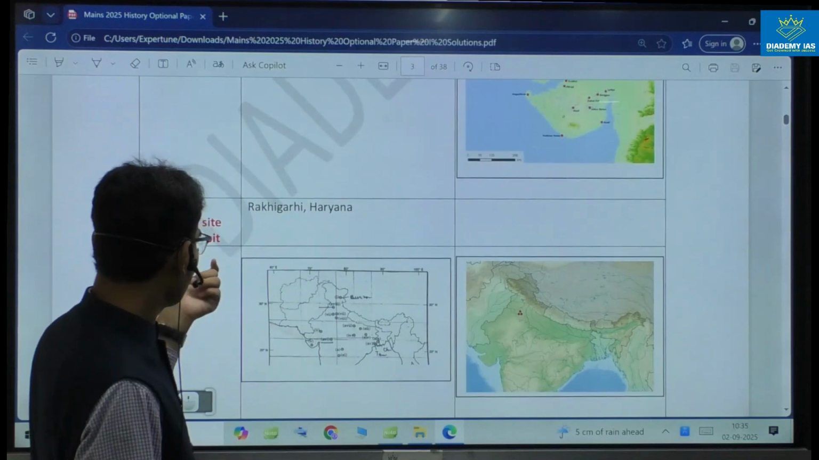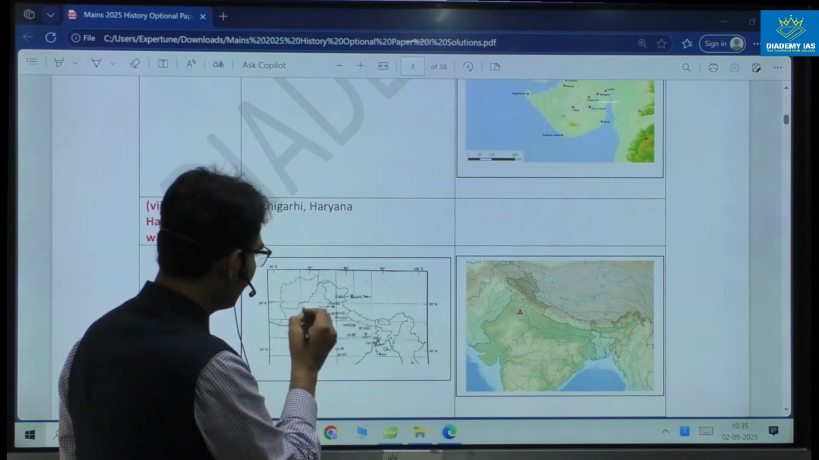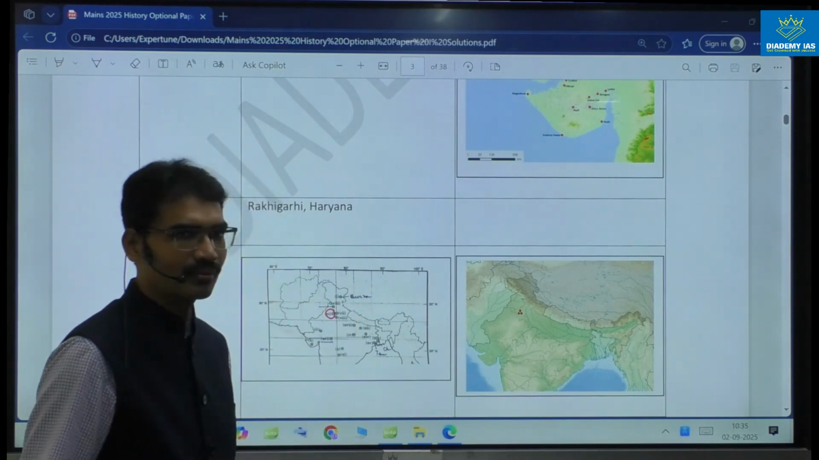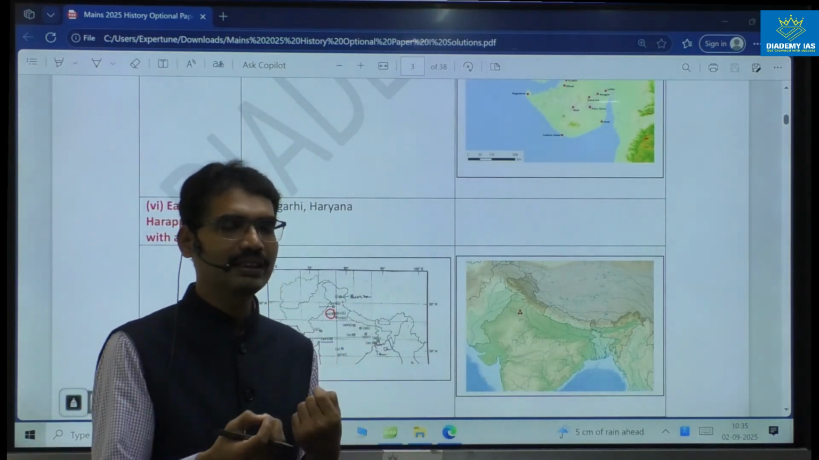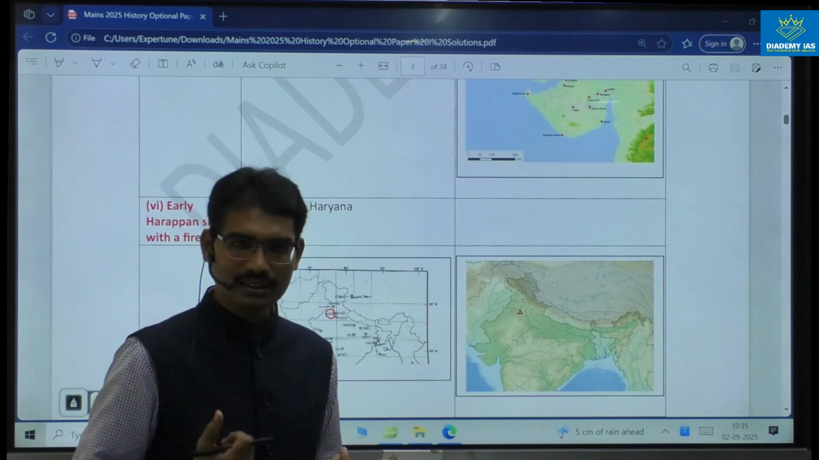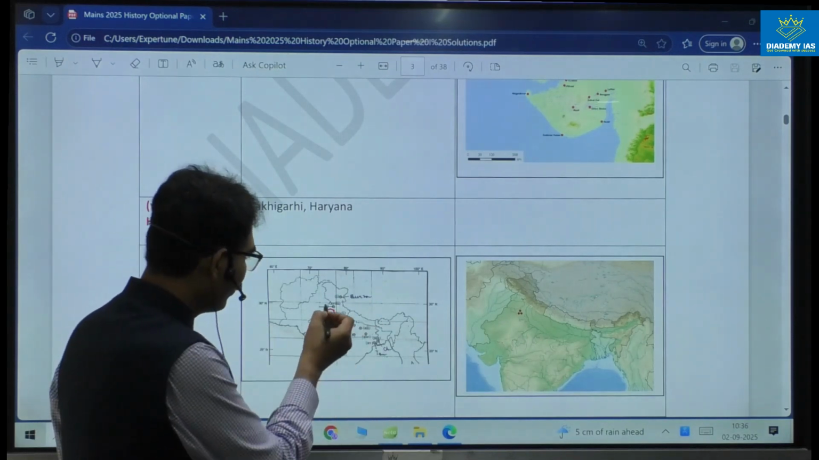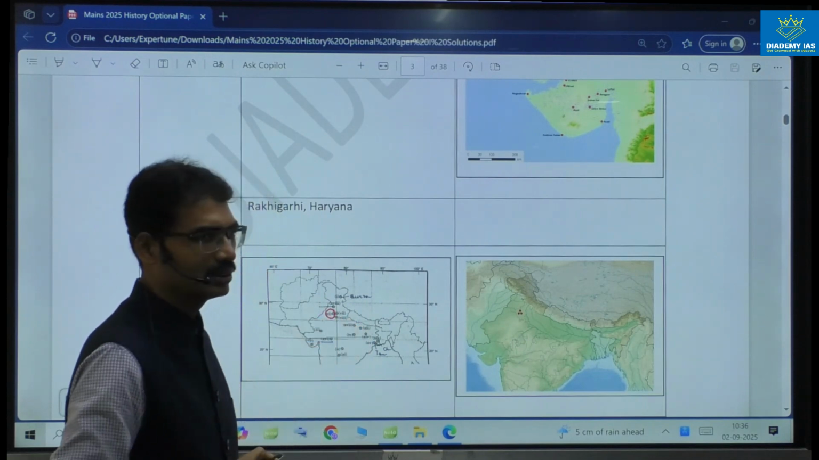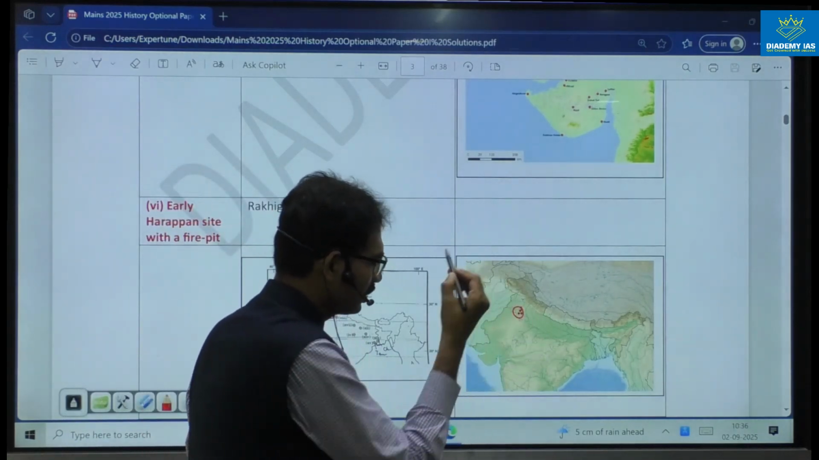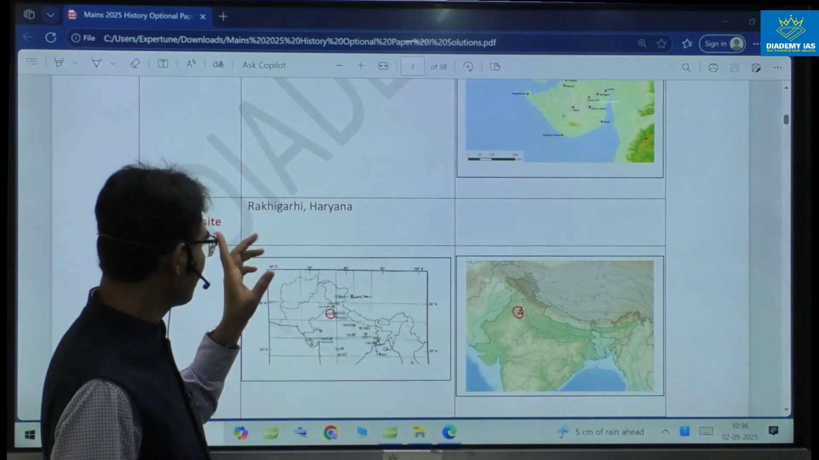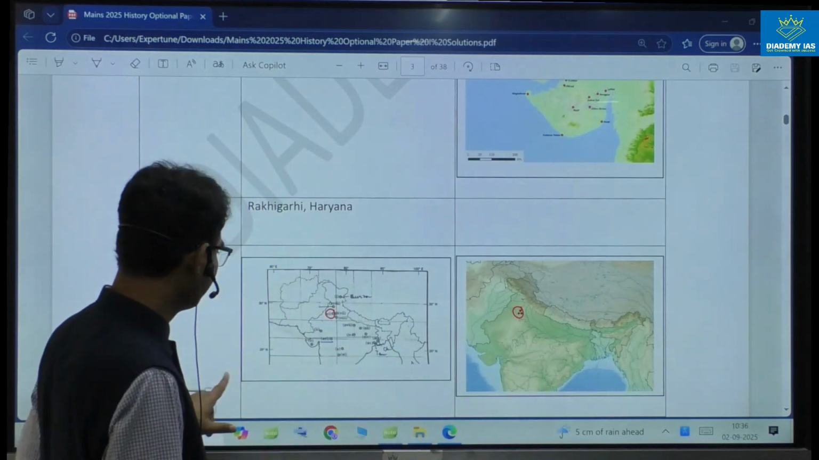Next one, early Harappan site with fire pit. This also, identify this sixth one here somewhere. This is in Haryana. But when it comes to this, it is not a political map. If it is a political map, we can identify whether it is Haryana or Punjab or Rajasthan. It's even more challenging if it is not a political map. You have to identify whether it is close to the Haryana region or Punjab region. Rakhi Gadi appears to be the site here in this location. It is an early Harappan site with a fire pit. That particular evidence they are saying, Rakhi Gadi.